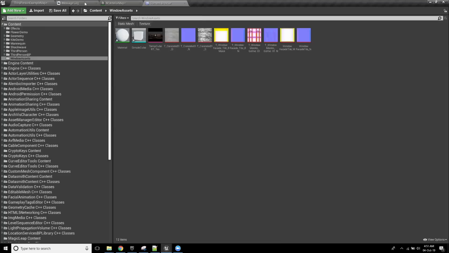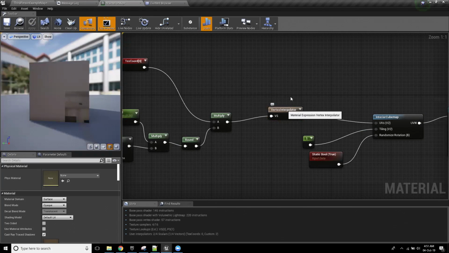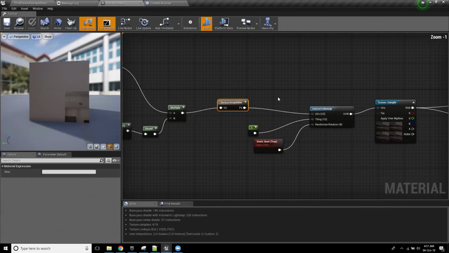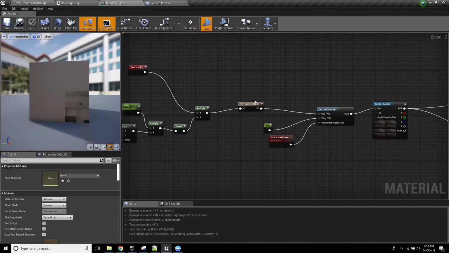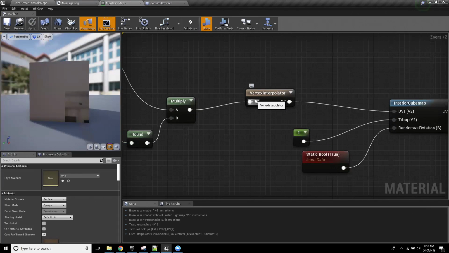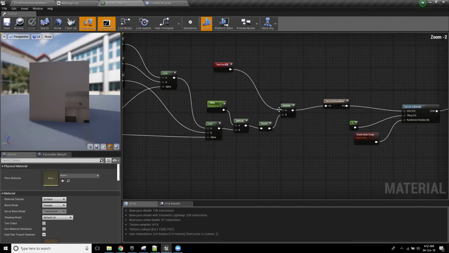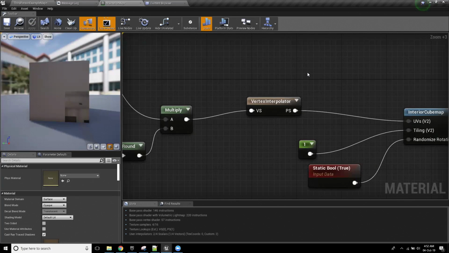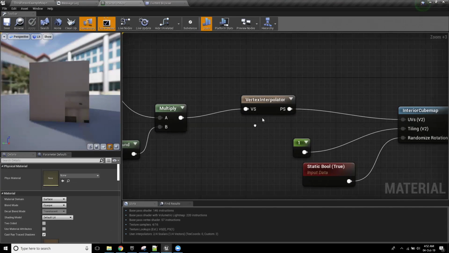Vertex interpolator. For anyone unfamiliar with the vertex interpolator, developers used to use custom UVs to pass things between the vertex and the pixel shader. If you use a vertex interpolator node, it just does this on the vertex side and converts it to pixels, so it makes sure that these instructions are being done there. Nice, that's super handy. This single node, used in certain situations, can save massive amounts of performance. So please use it. It's good for you.